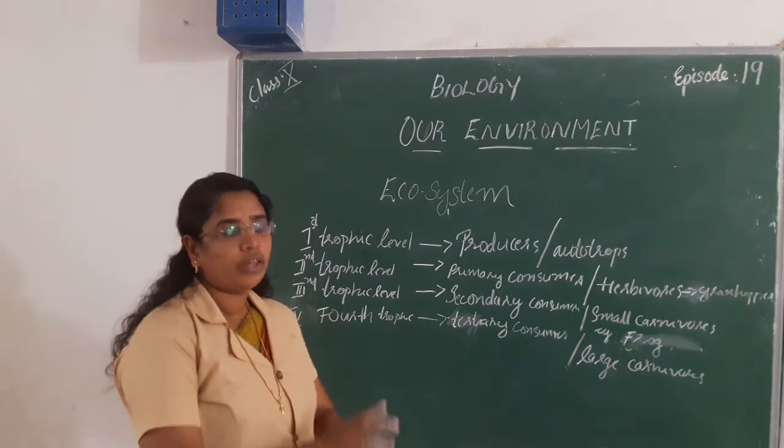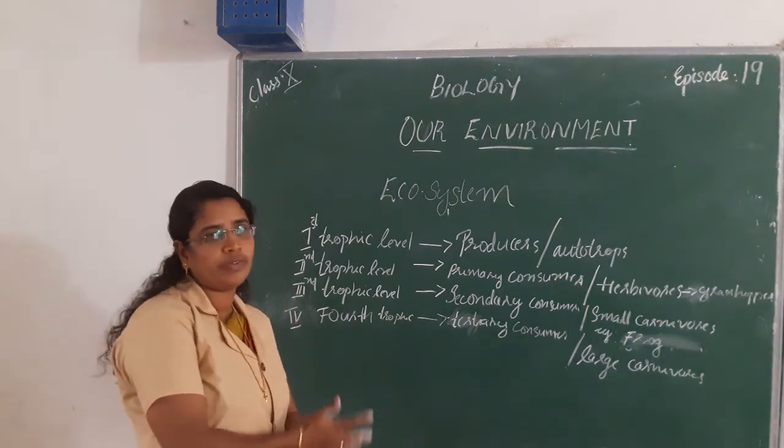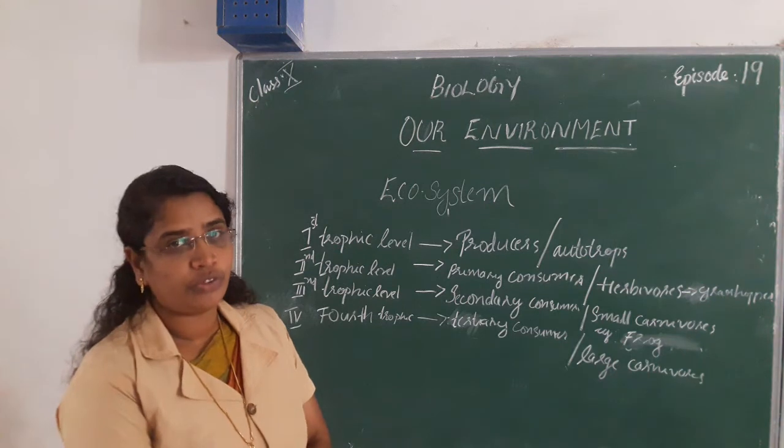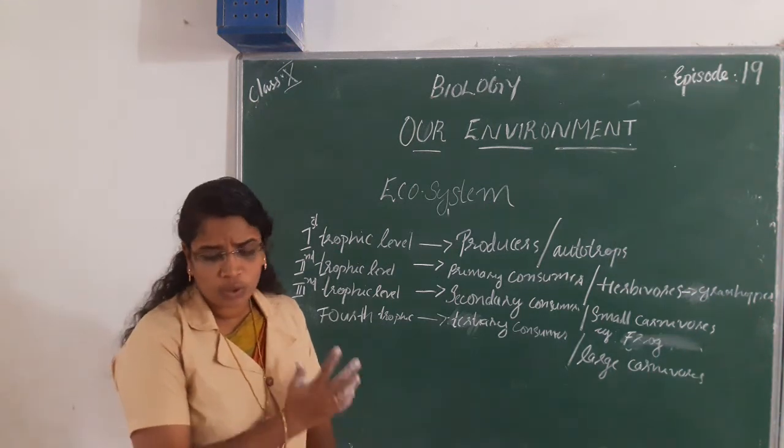Okay, we were discussing what is a food chain.